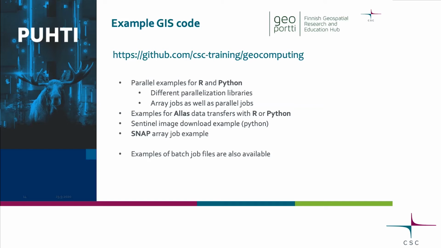I'll demo one of those today. And also these array jobs, which I will mention a bit later. If you need to download Sentinel images, we have a script for that. And there's a SNAP example as well, and others that are not included in this list. So go and find that.